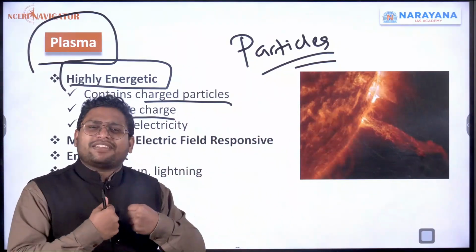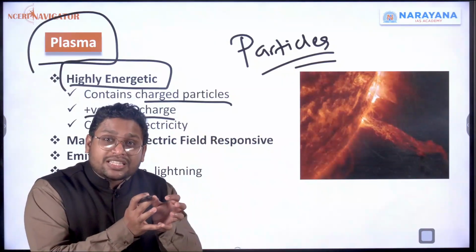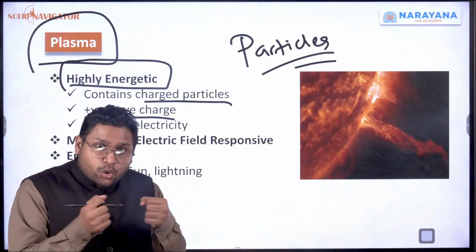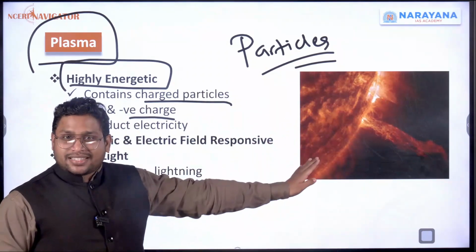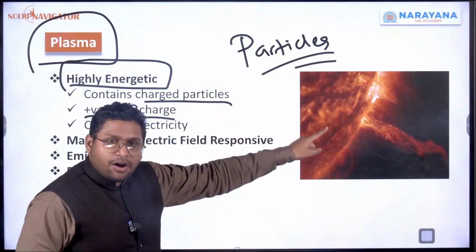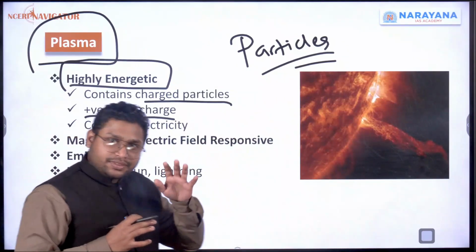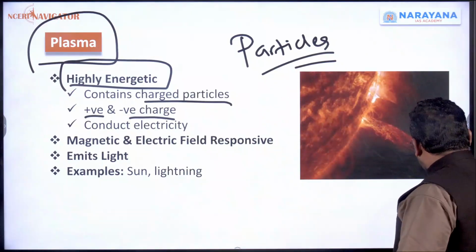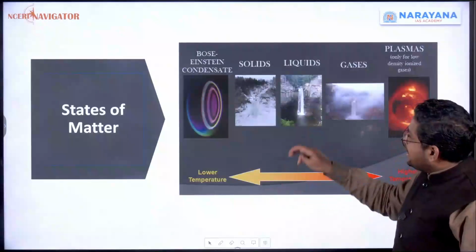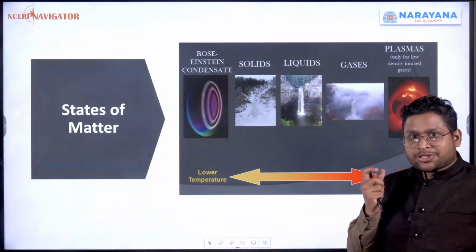They'll start colliding with each other at a very high speed, because of which light is generated by the collision of these particles. So anything that is in the plasma state will have high light being emitted out of it. Getting the point? Good. So this is the plasma state. Again, after the gas state, the plasma state comes into the picture.